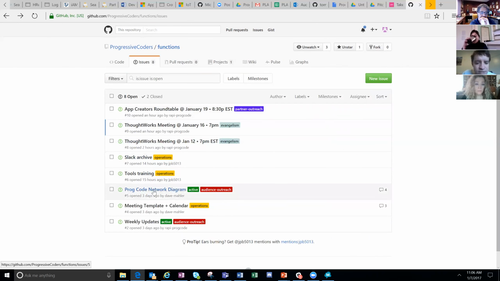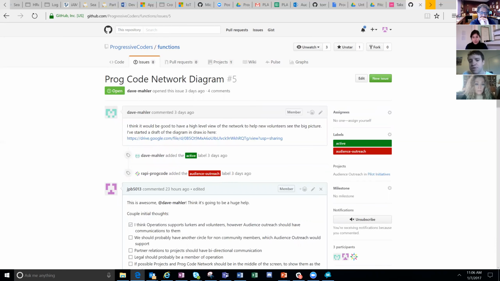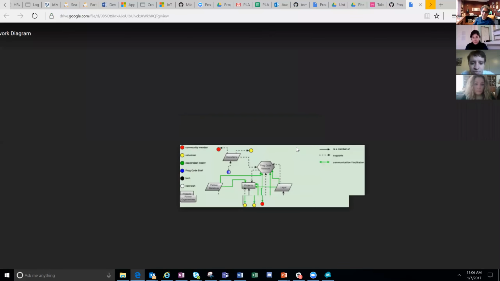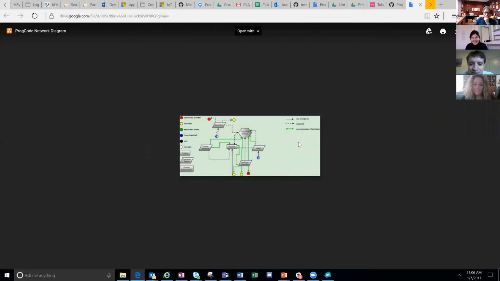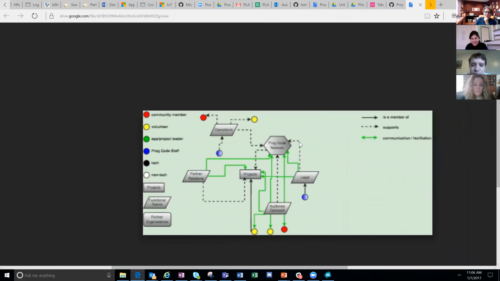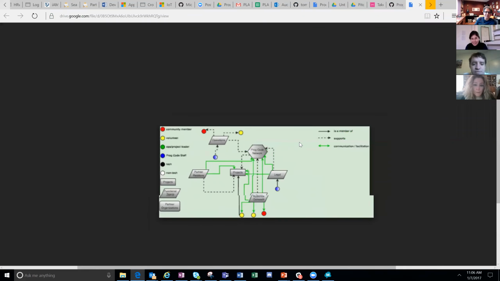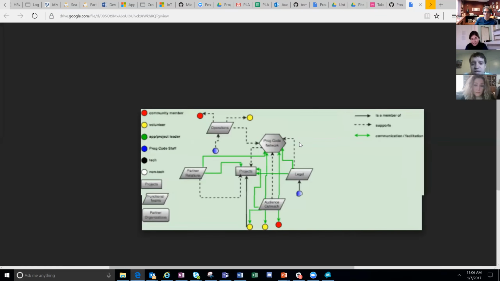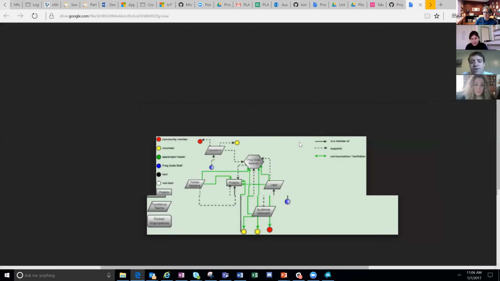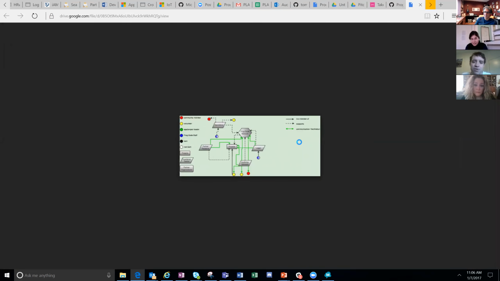So we'll look at one, this Dave one has some good comments. Dave had this idea that he posted of, hey, wouldn't it be great if we had a network diagram of everything going on? We're like, yeah, it sounds cool. Sure, it's really small, but you get the idea. So this is just his first take of it. I sent him some feedback of different things recommended to change, and it started in Slack of, hey, we have this idea, what would be useful for people to better understand how things work together and what goes on. And so that led to more brainstorming, another idea which he'll be posting.